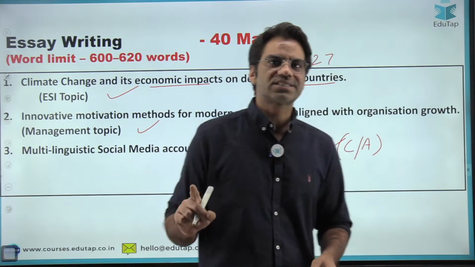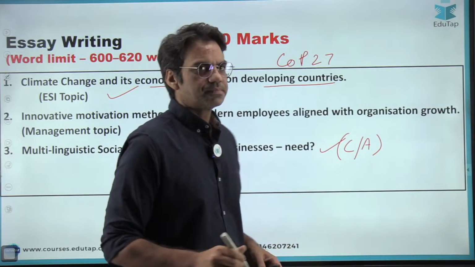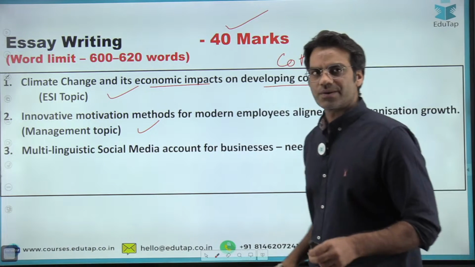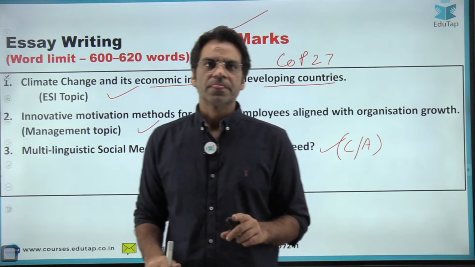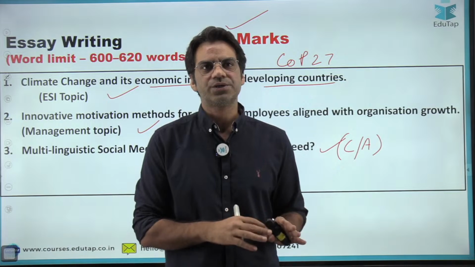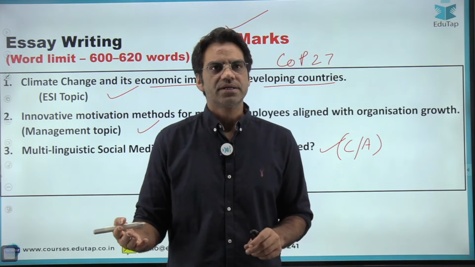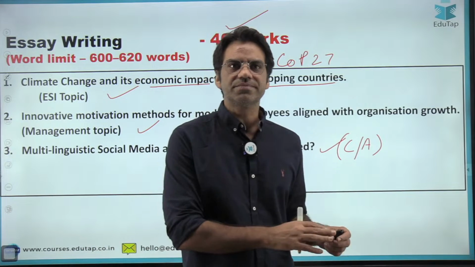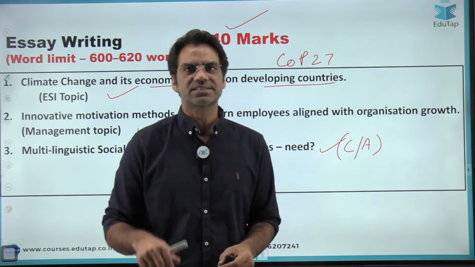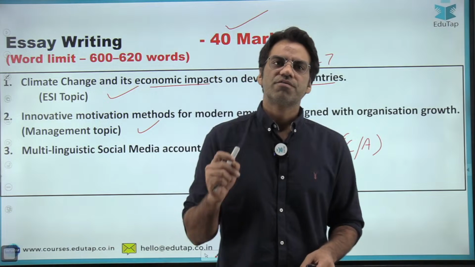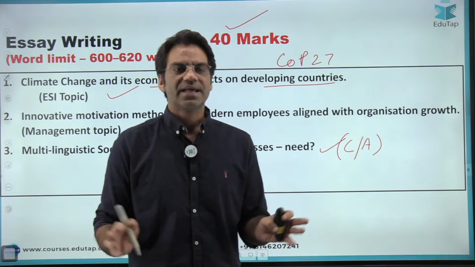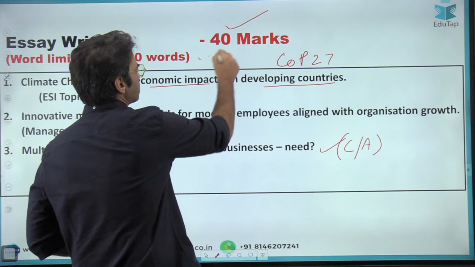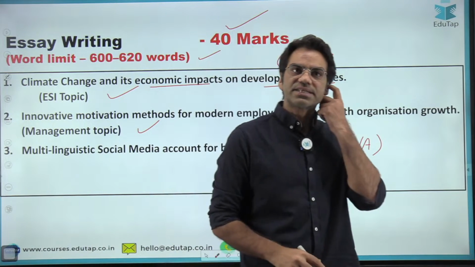The change this time, guys, was that for essay writing the weightage this year was 40 marks. Up till 2019, this used to be the pattern for RBI. After 2019, they changed the weightage for RC and essay. RC was 40 marks and essay used to be 30 marks. But this year, the essay was for 40 marks. So the weightage for essay has increased. Similarly with the word limit: the word limit given this year for essay was 600 to 620 words.